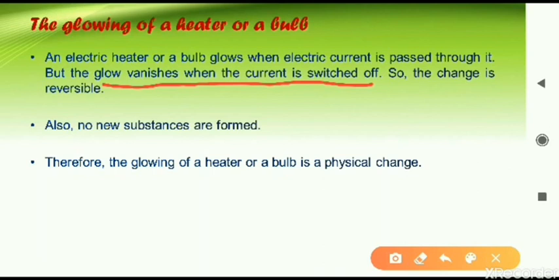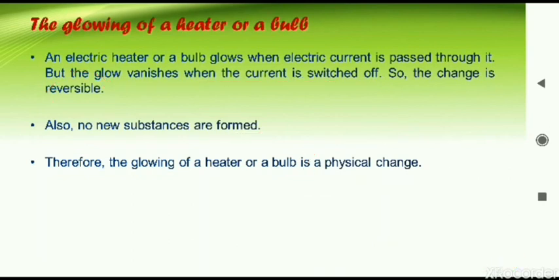Such kind of changes are what? They are reversible. So the first condition is fulfilled, that is reversible. Second thing now here, the glowing of the bulb. When we are glowing the bulb, light is produced, but nothing new is forming. The bulb still remains as such only, nothing new is there. So no new substance is formed. Both conditions are fulfilled, that is why it is a physical change.